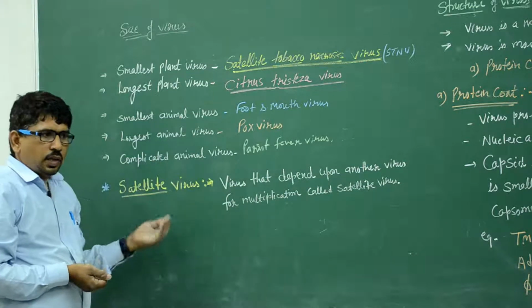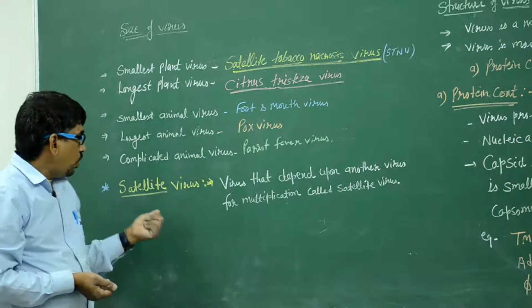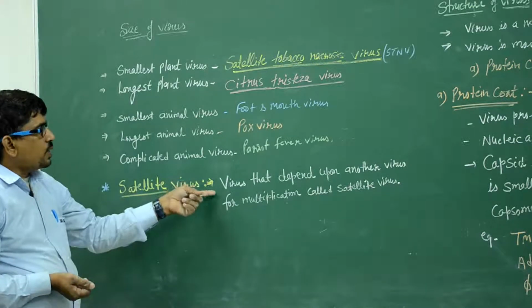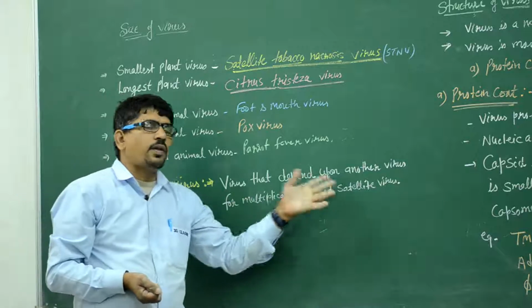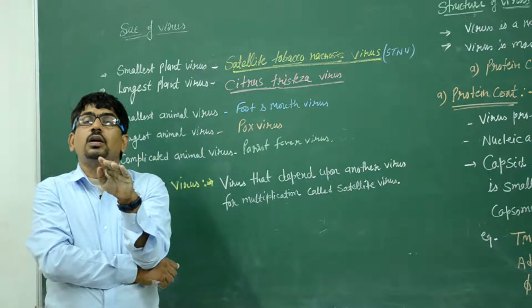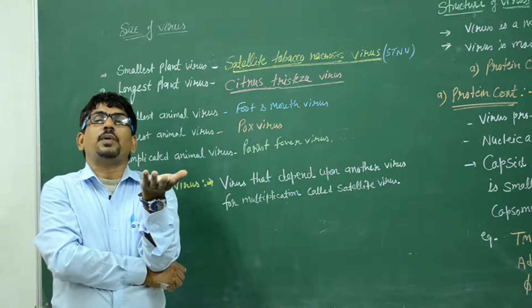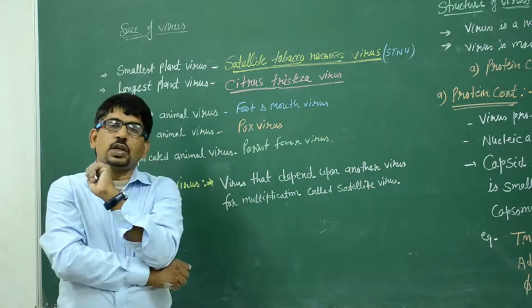We study the virus types. The type is a satellite virus. What is the satellite virus? A virus that depends upon another virus for multiplication, for reproduction, is known as the satellite virus.